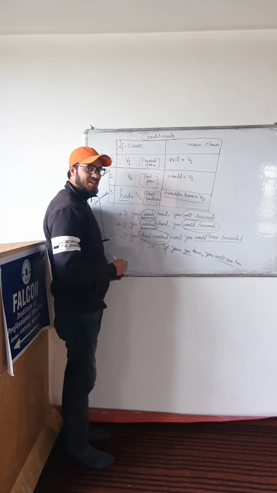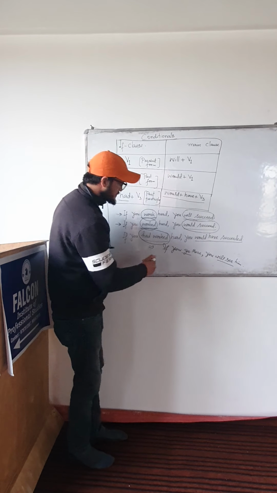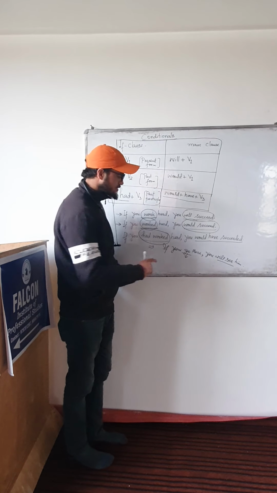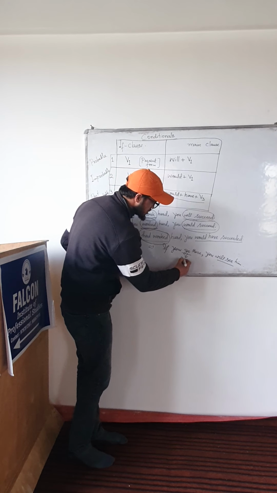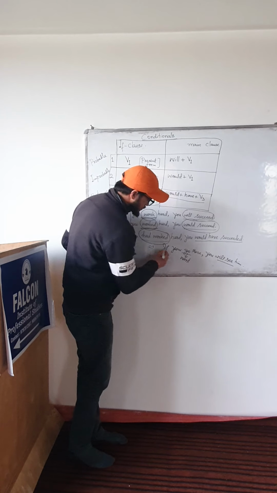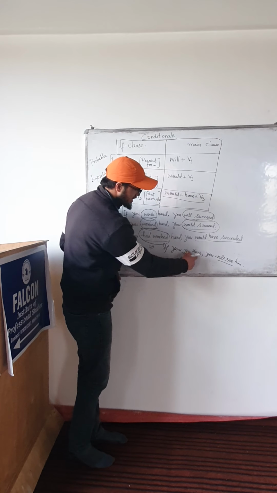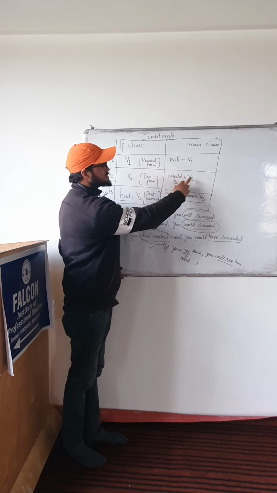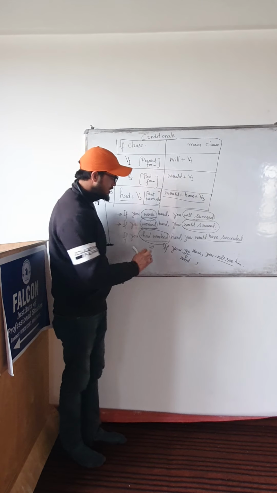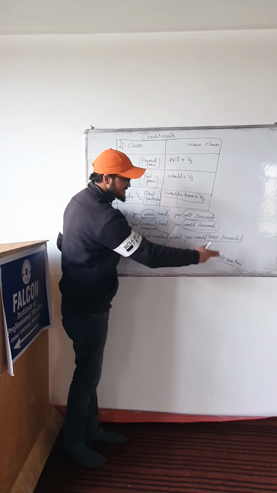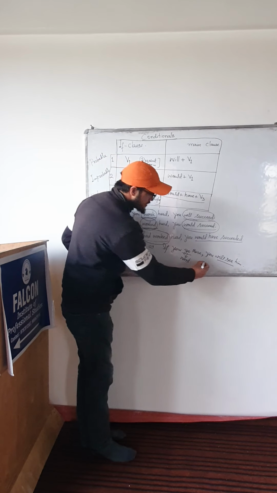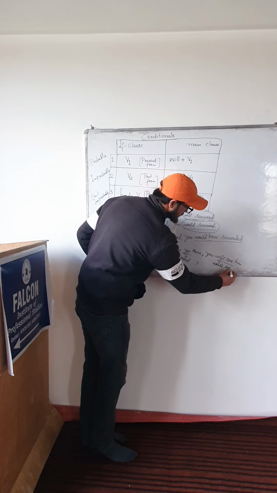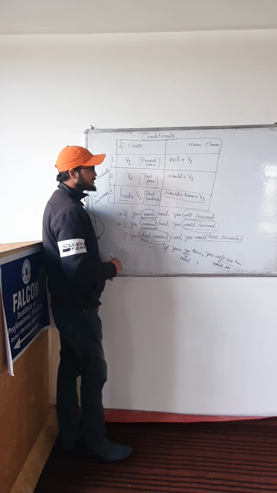The same sentence can be changed to make an improbable conditional. All you have to change is the verb form. Go will be changed into went. So, if you went there, with V2 here, you now have to use would plus V1 instead of will plus V1. If you go there, you will see him. If you went there, you would see him. Would plus V1, you would see him. V1 means the first form of the verb.